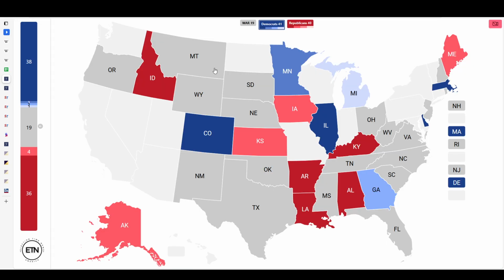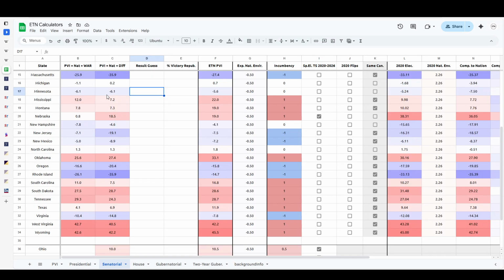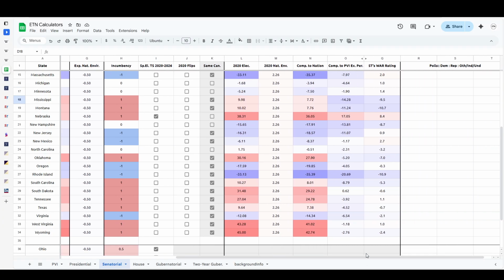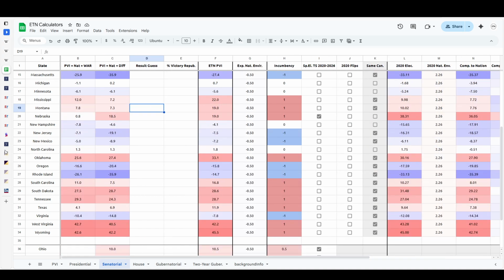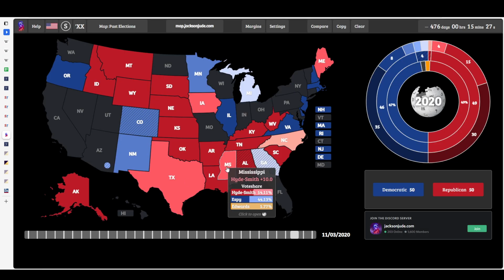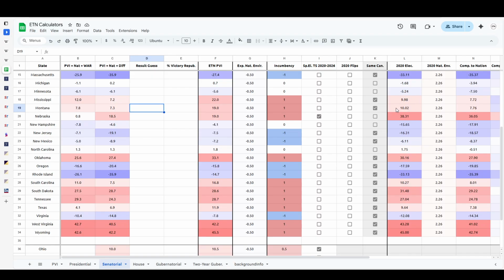In Mississippi, Hyde-Smith, a relatively poor performance candidate here. On the difference map, it's going to be 6 points, which is very, very poor. 7 points, but 12 for the WAR rating. Either way, very poor candidate. Strong underperformer in Hyde-Smith. Won by 9.8 in 2020. In Montana, we have 7.8 and 7.3.